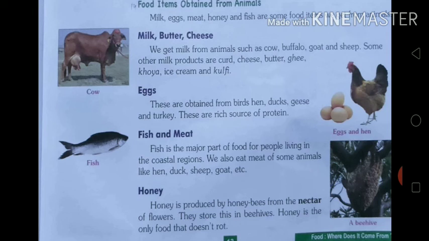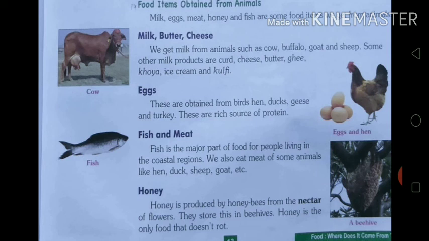Eggs. These are obtained from birds, hen, duck, geese and turkey. These are a rich source of protein. So eggs are also very essential, and eggs we will get from birds like hen, ducks and geese, even turkey also.